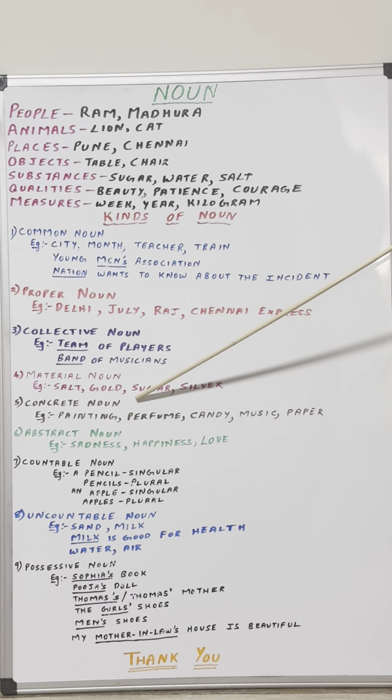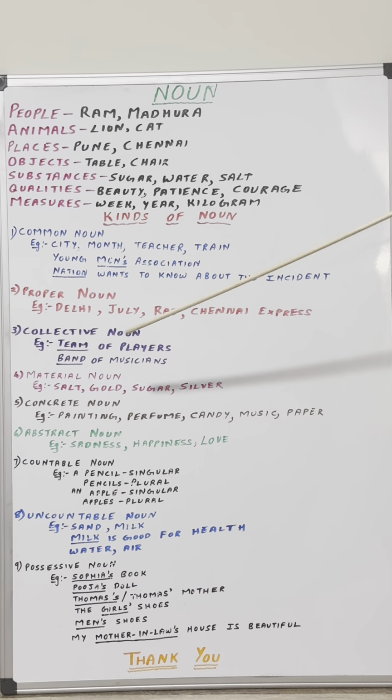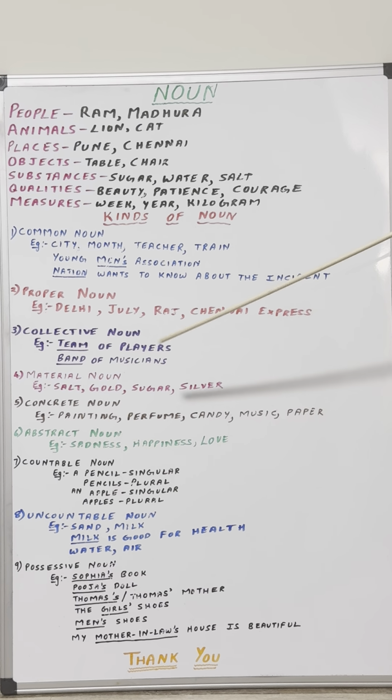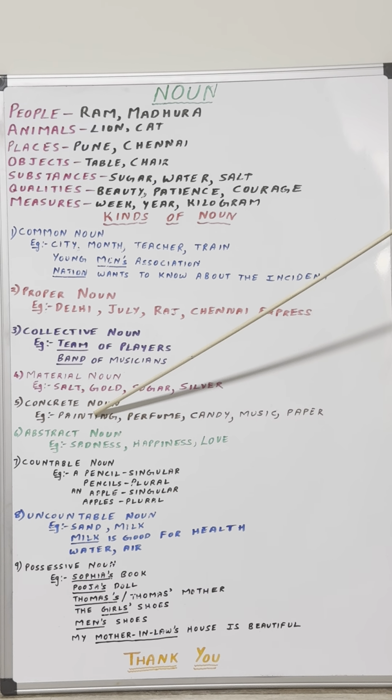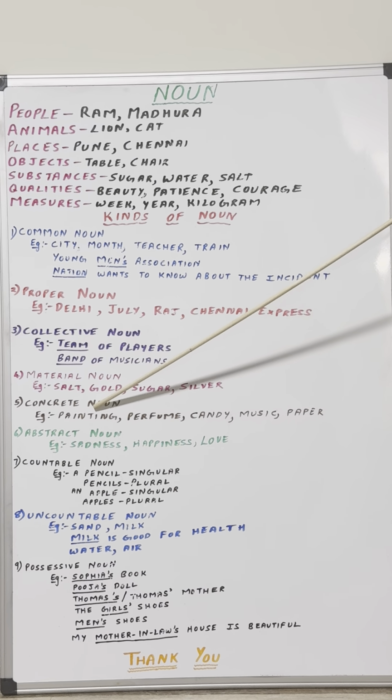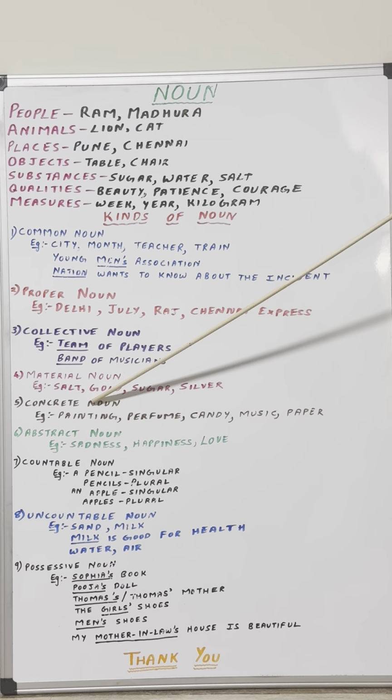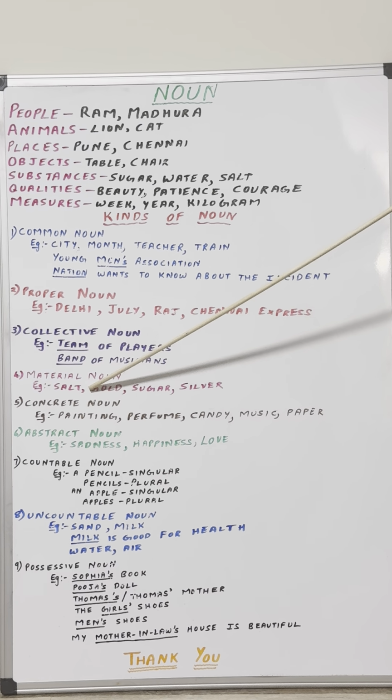The next one is concrete noun. Concrete noun refers to the name of person, place, animal or thing which can be seen, which can be tasted, which can be heard, which can be touched with the help of our sense organs. So those are all concrete nouns. Now here in this example, painting. Is it possible for you to see the painting? Oh, it's a beautiful painting. How do you say that? You see the painting and you say it's a beautiful painting.